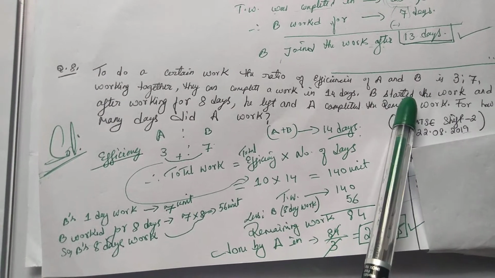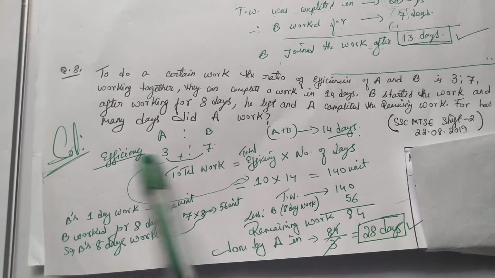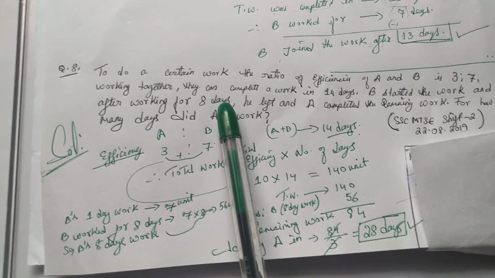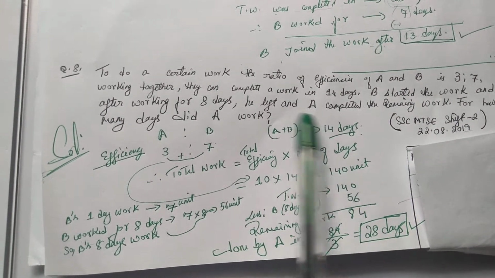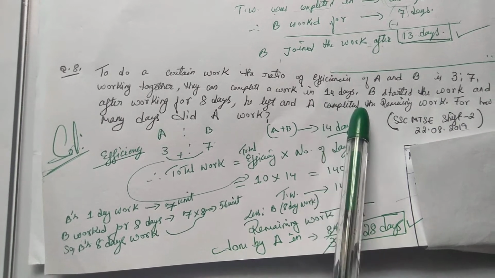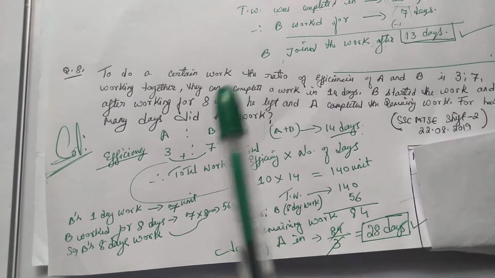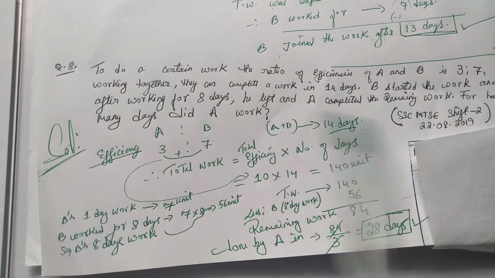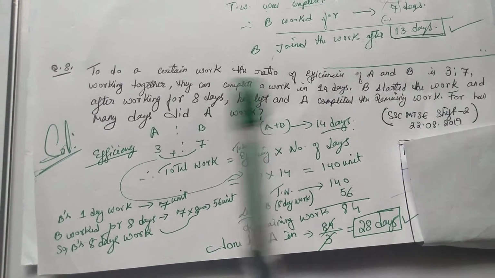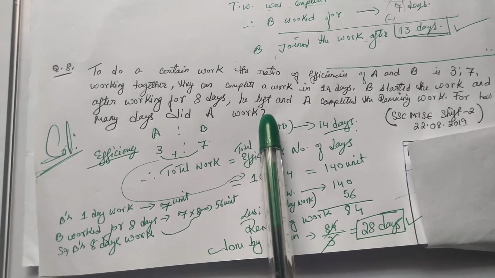That time A was not there. B worked for only 8 days, and then he left the work. Then the remaining work is done by A. So now we need to find out how many days A worked. Or another way the question can be framed: A completed the remaining work in how many days?